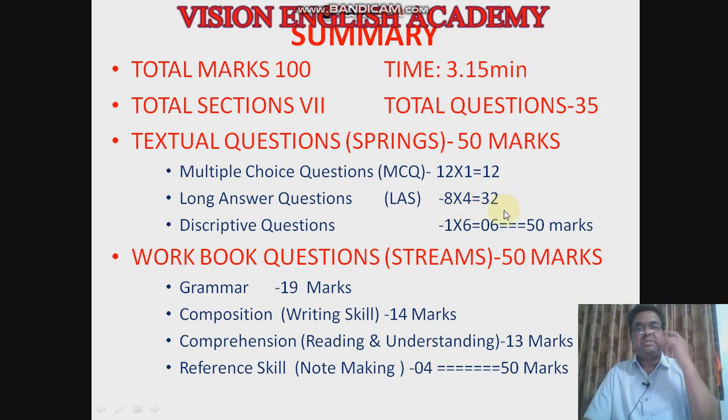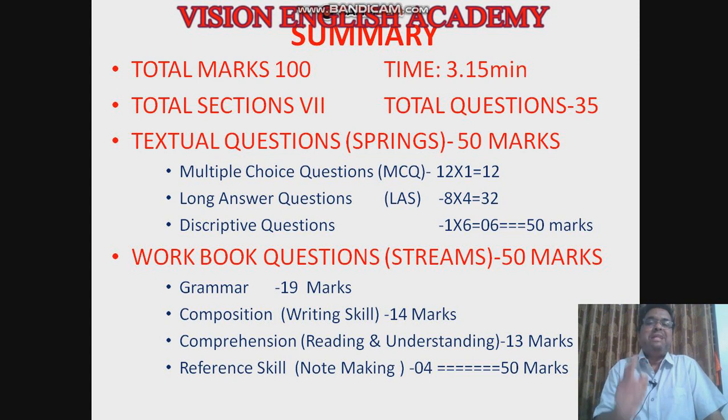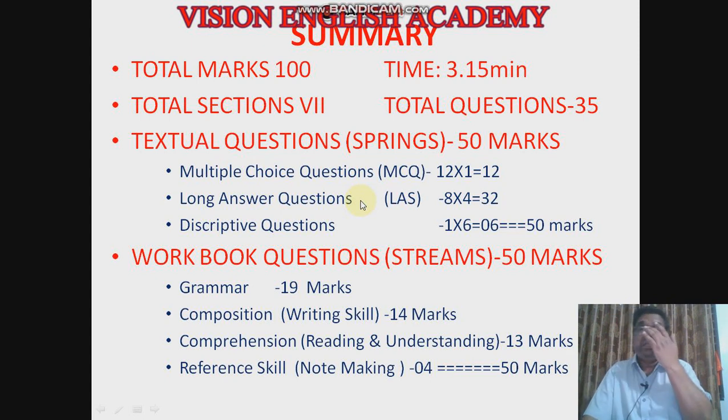Next come descriptive questions. They will give 3 questions, 2 from the prose and 1 from the poem, and you have to choose the question very wisely, the one for which you know the better answer. You have the content in your mind, choose such a question and answer about 200 words, that is 15 to 20 sentences, by making 2 to 3 paragraphs. For long answer questions, that is 4 marks questions, you have to answer 80 to 100 words, that is 8 to 10 sentences.